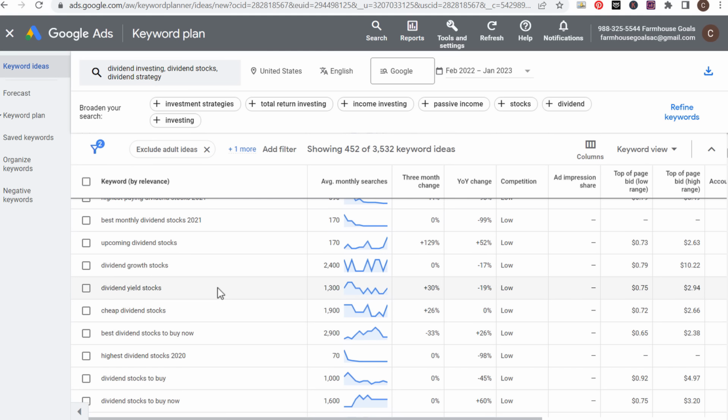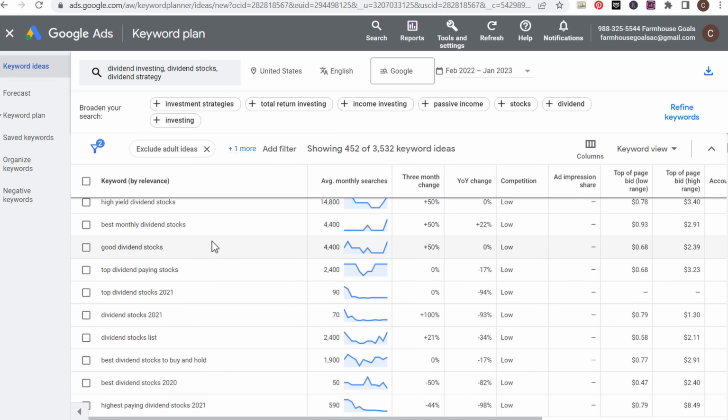So there's a bunch of these where we can create one article per year, and let's just say we put out 20 different articles of here are the best healthcare dividend stocks. Here are the best technology dividend stocks. So I can create all of these different articles on my website, and eventually what Google and other search engines are going to see is, hey, this website has become a very good resource to find the best dividend stocks because they have 20 different really good articles on their website, well-researched articles where they're going over actual dividend stocks that people are searching for.